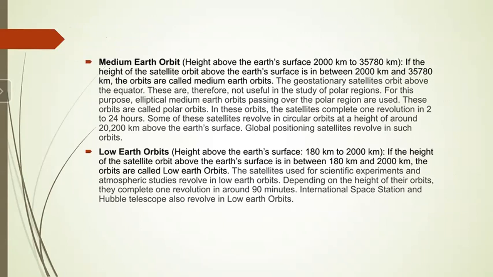here some medium Earth orbit satellites are elliptical to study about the polar regions. Okay. Then low Earth orbit have the height above the Earth's surface in between 180 kilometers and 2,000 kilometers. Okay. So mostly the atmosphere related studies, this type of satellites can be placed in the low Earth orbit. Okay. And they complete one revolution in around 90 minutes. Then International Space Station and the Hubble telescope revolve in the low Earth orbit.